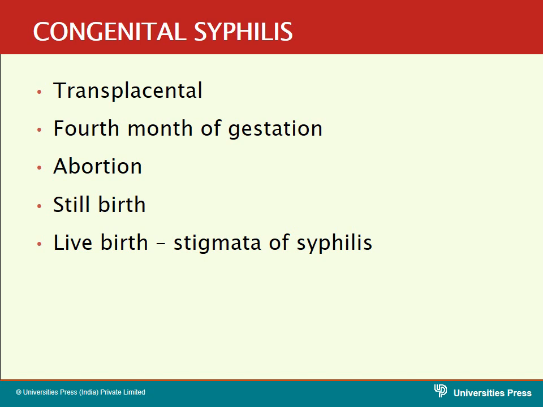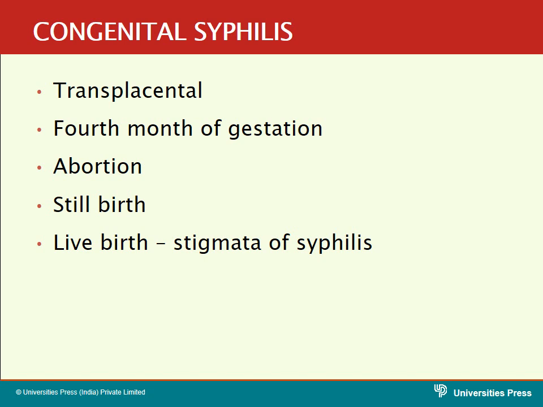So after completing the primary, secondary and the third stage of syphilis, now one more component of syphilis, that is congenital syphilis. The congenital syphilis is transmitted from mother to baby via the transplacental route. So if the mother is suffering from syphilis, the spirochete Treponema goes to the baby via the placental route. The infection takes place during the 4th month of the gestation. So the infection takes place in the early months.